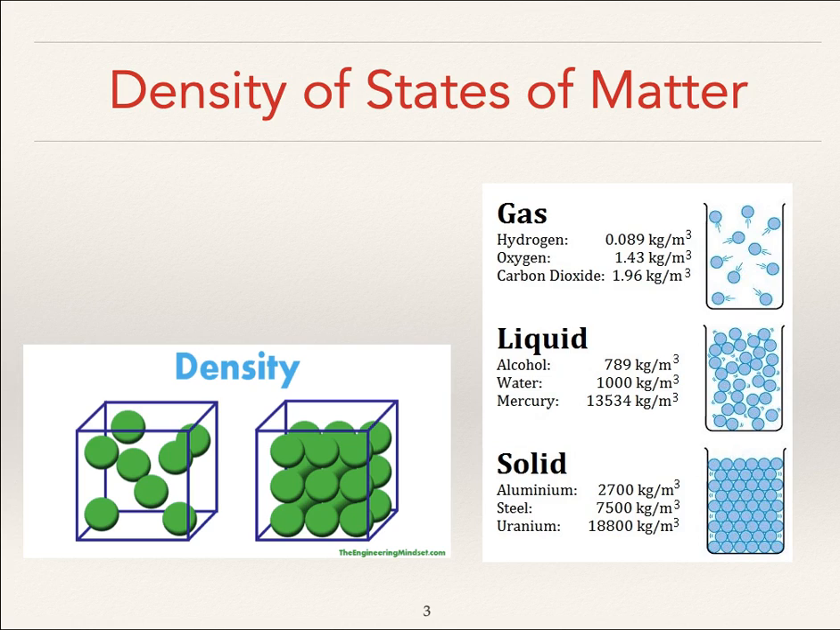Hey guys, welcome back. In this second slide on density, we're going to take a look at density in different states of matter. It turns out that there are almost 24 different states of matter, but the three most common on Earth are gases, liquids, and solids. This is a bit of a review, so you might want to keep the numbers in mind here just to have a sense of scale.